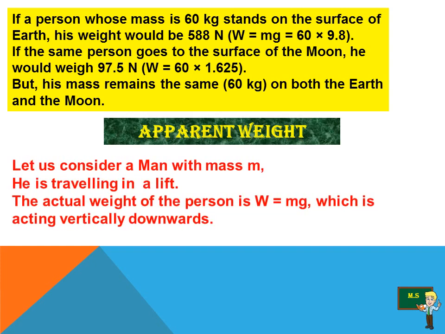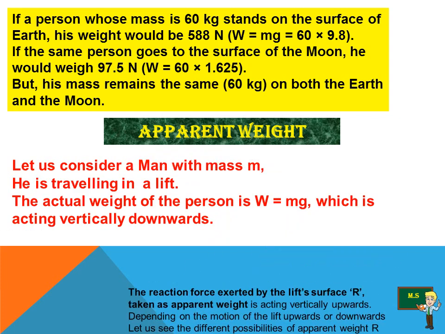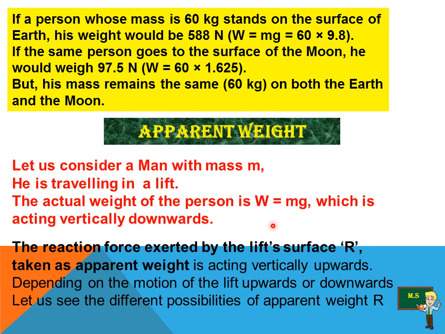Apparent weight. What do you mean by apparent weight? Let us consider a man with mass small m, traveling in a lift. The actual weight of the person is W equal to m into g, which acts vertically downward. The reaction force exerted by the lift surface is taken as the apparent weight, which acts vertically upwards. Depending upon the motion of the lift, upwards or downwards, let us see the different possibilities of apparent weight.